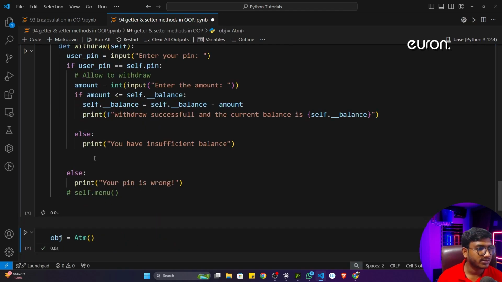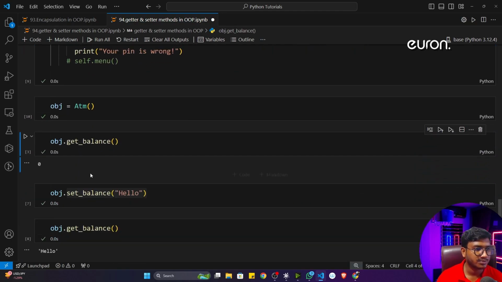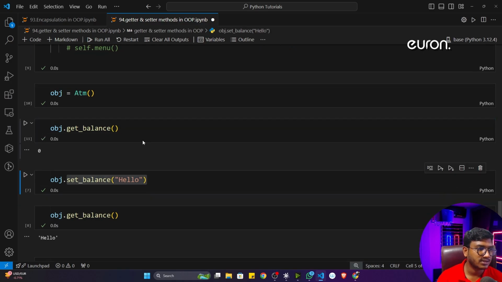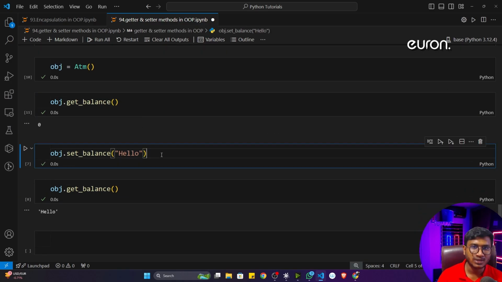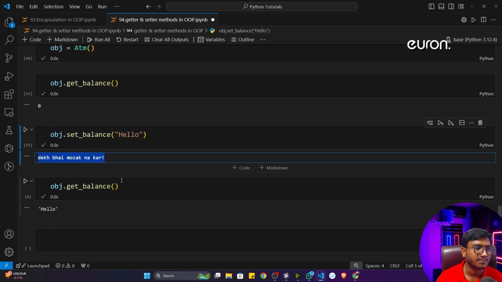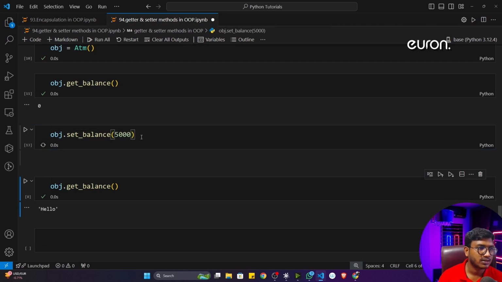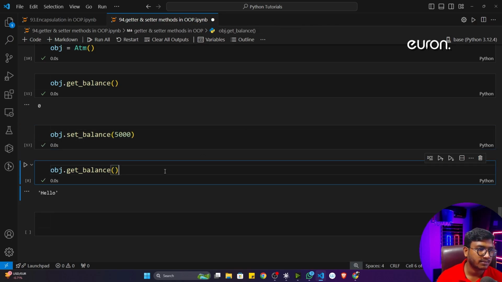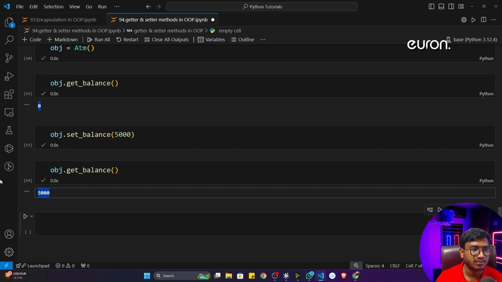If I execute the program now, let's initialize the object. Now check the balance, it's 0. Now if your junior programmer wants to set anything which is not integer, it will give him this particular message, "dekh bhai mazak na kar." And if he is giving the correct value, let's say 5,000 rupees, it will work fine. Now if I again check the balance, see, it will give me the 5,000.